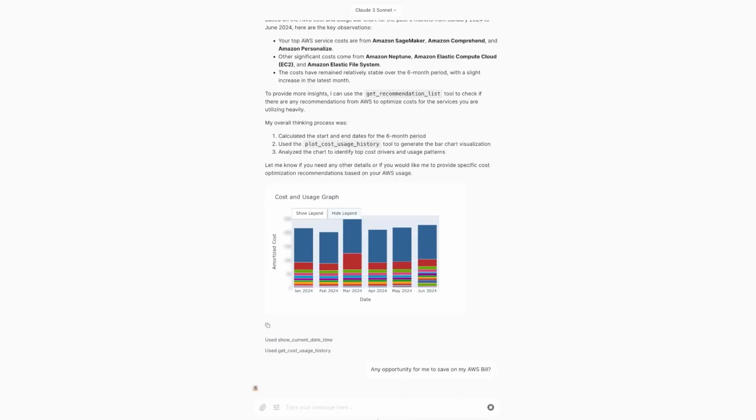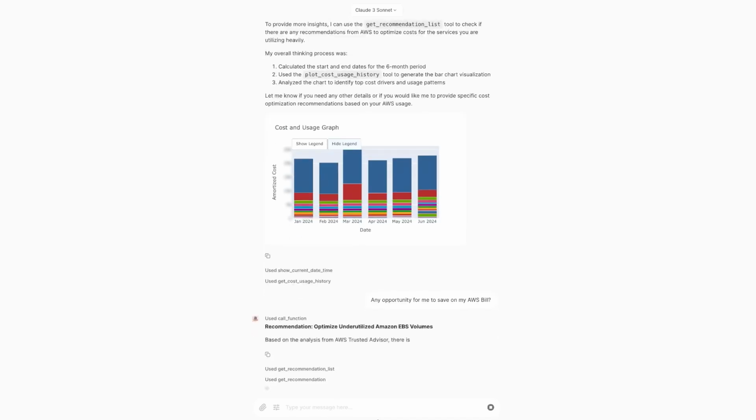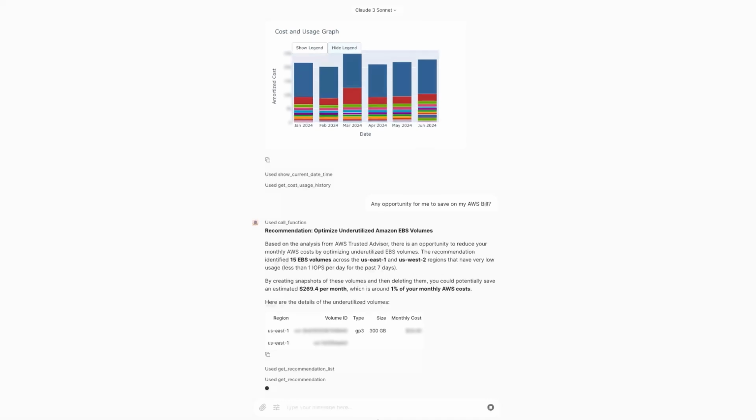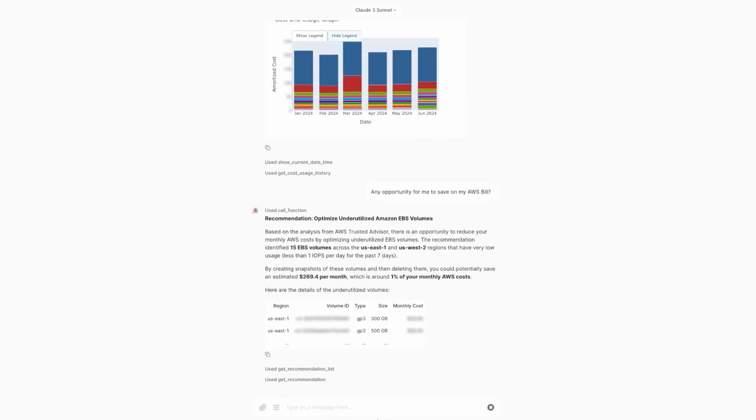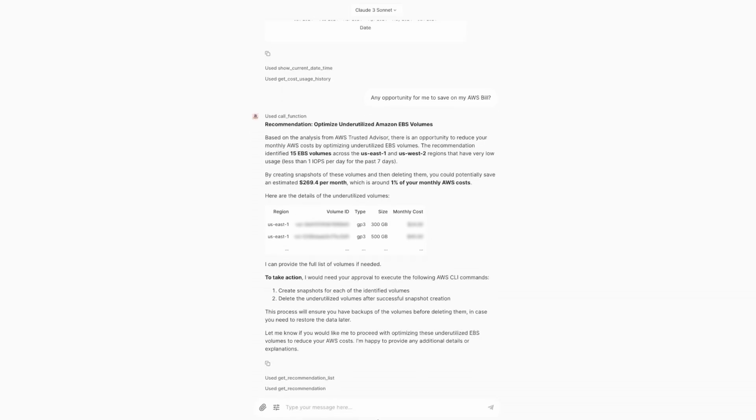Now it's time to explore opportunities to reduce the cost. Given my question, the chatbot decides to use get recommendation list and get recommendation details functions, and streams back its first recommendation with action items: terminating underutilized Amazon EBS volumes. After creating snapshots for each of them, there is an opportunity to save $269 per month. That number is very attractive.